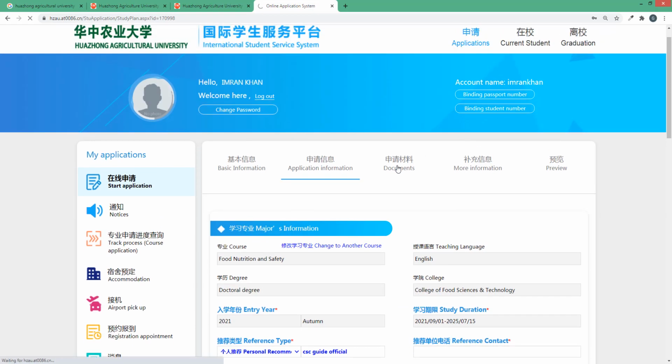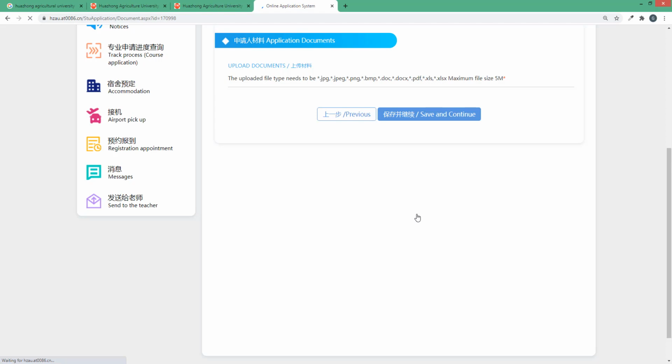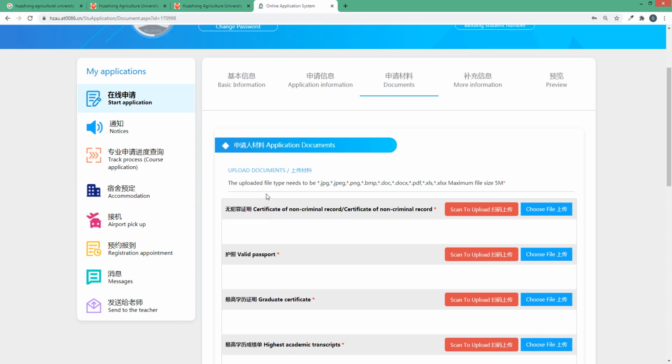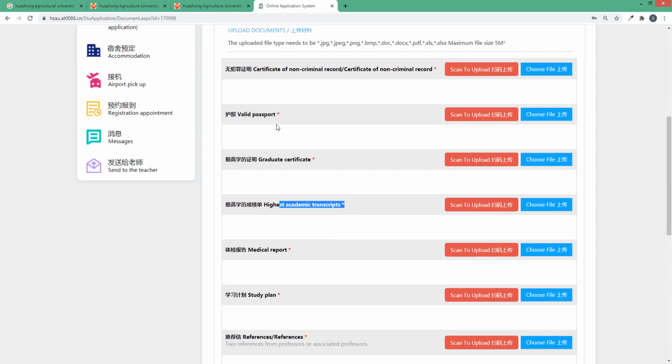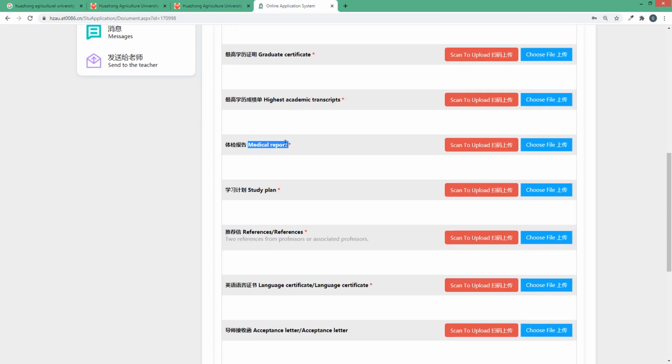Now documentation, the very important section of this video. Click on documents and you can see the details of the required documents: certificate of no criminal record (police clearance certificate), valid passport, graduate certificate, and highest transcript. These must all be notarized. The medical report means your physical examination form. If you have a blood test report, attach it; otherwise the physical examination form alone is okay.